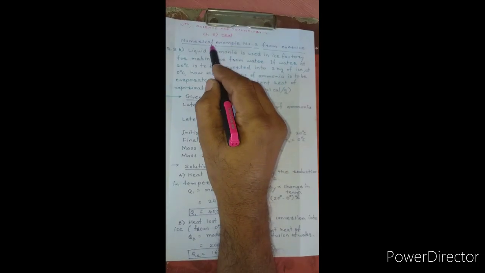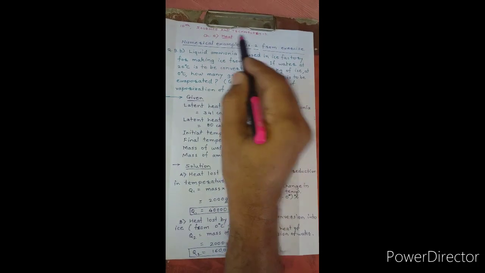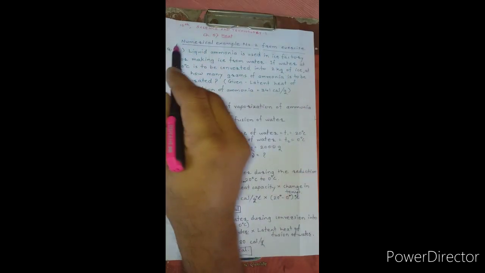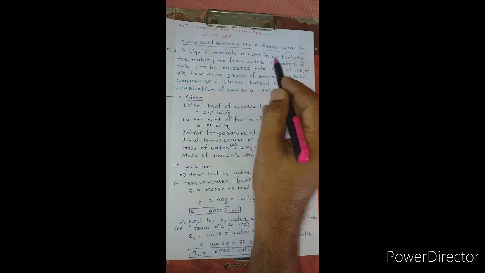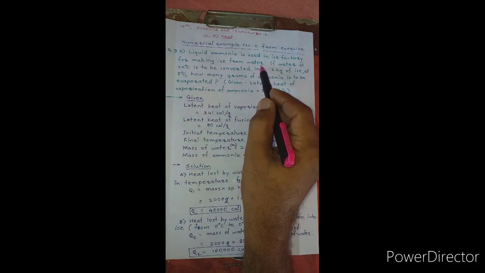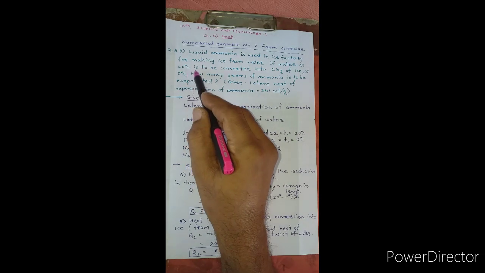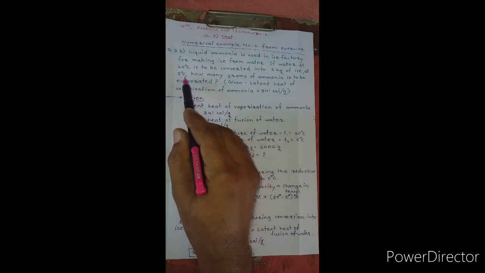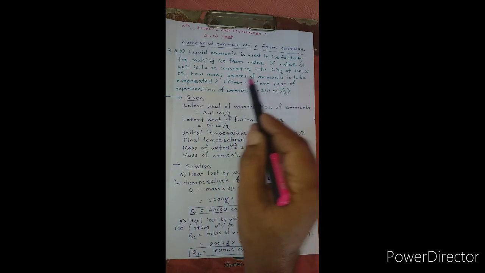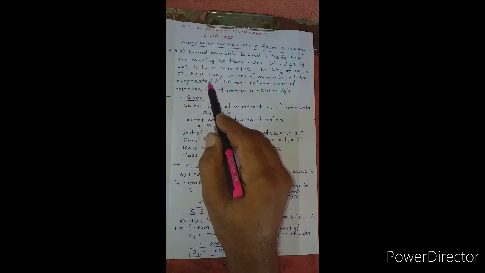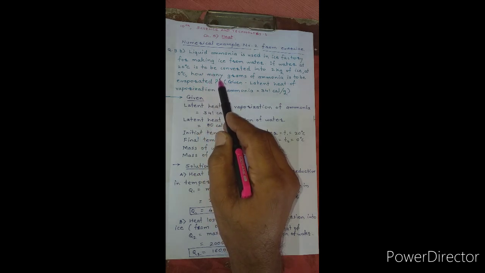Hello friends, the numerical example number 2 from the exercise of chapter Heat in standard 10th Science and Technology part 1st is: liquid ammonia is used in ice factory for making ice from water. If water at 20 degrees Celsius is to be converted into 2 kilogram of ice at 0 degrees Celsius, how many grams of ammonia is to be evaporated? This evaporation of ammonia is responsible for removing the heat from water. Therefore, we have to use the ammonia.